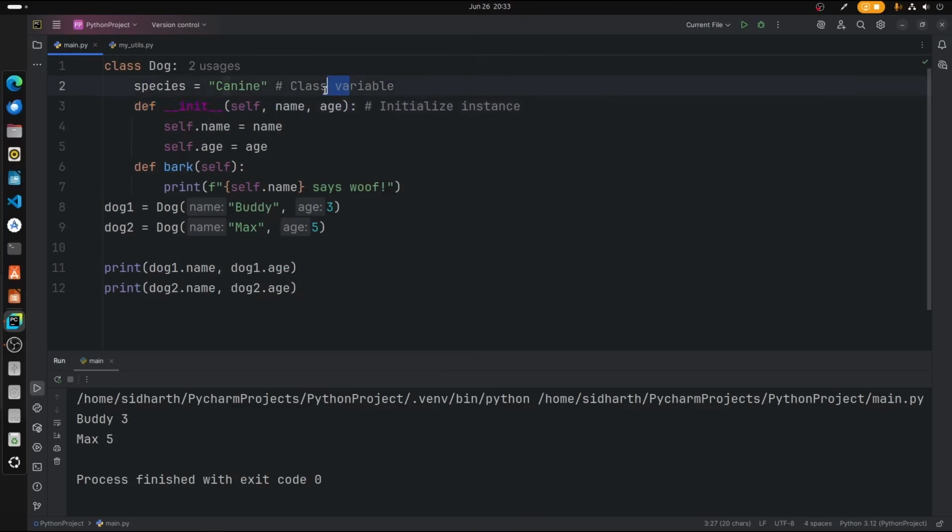But since we have a class variable, how we're going to use that? A class variable is widely used across all types of functions inside the class because it's used outside a particular function, so it can be accessed anywhere. So for that, instead of this age, I would like to replace that with species. Alright. Since we don't have any condition for defining the species, the default species will be canine, and that will be printed next to our names of the dog. There we go. Max canine, Buddy canine. So this is the difference between class variable and initializing instance.